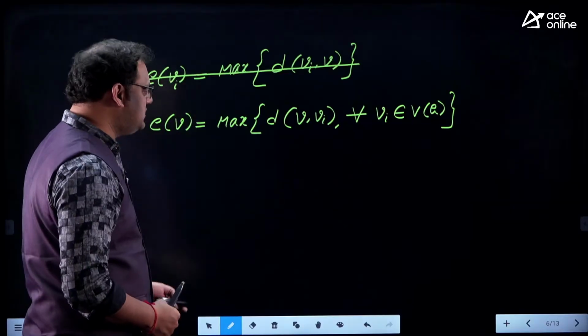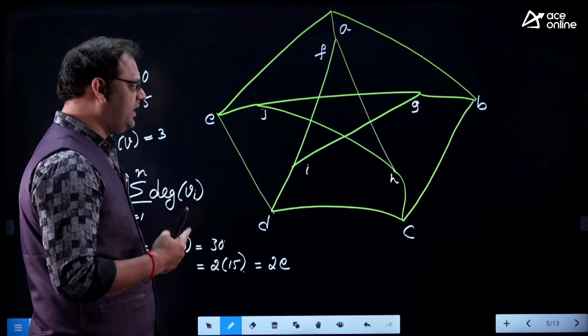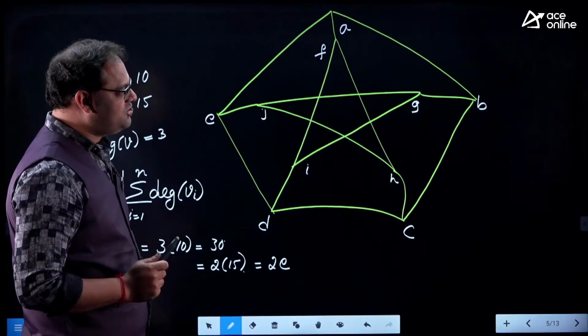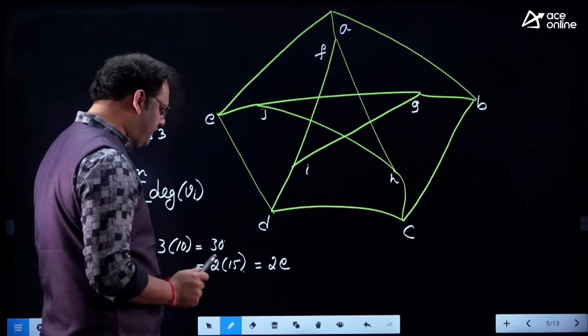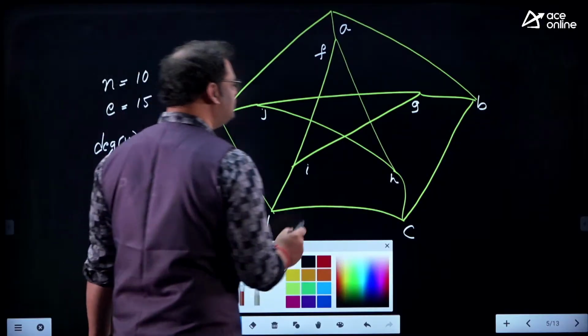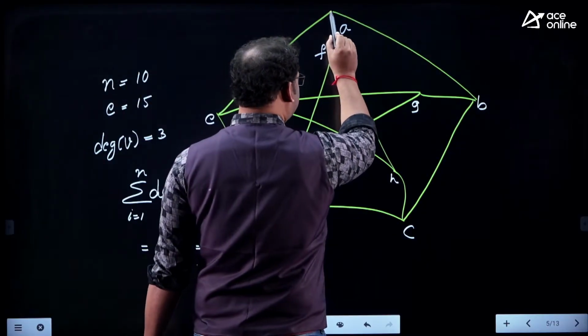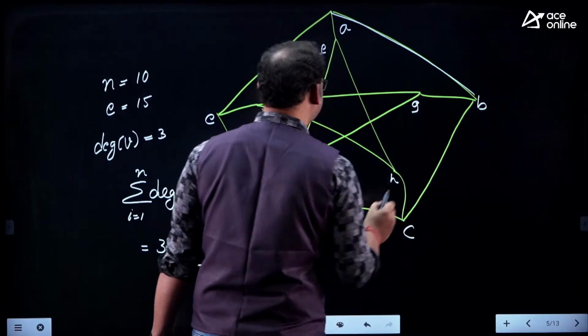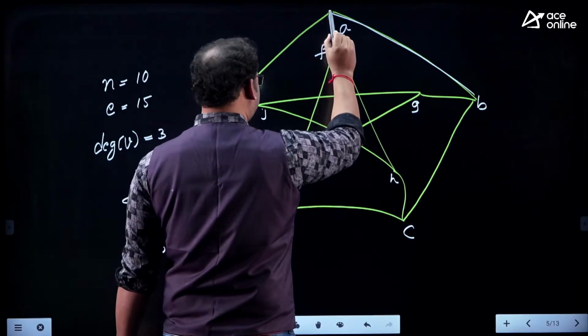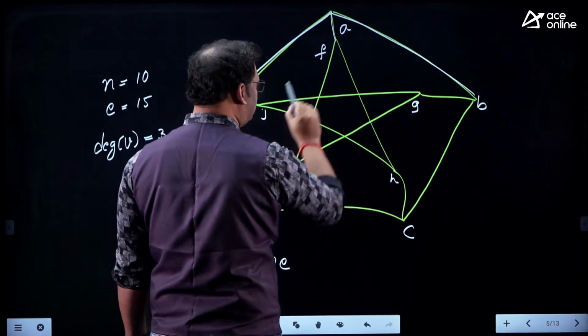Now in that case, let me use the last graph again. If you see, from vertex A I can reach any other vertex in the graph. I can reach A to B within 1 unit. A to F within 1 unit. A to E within 1 unit.